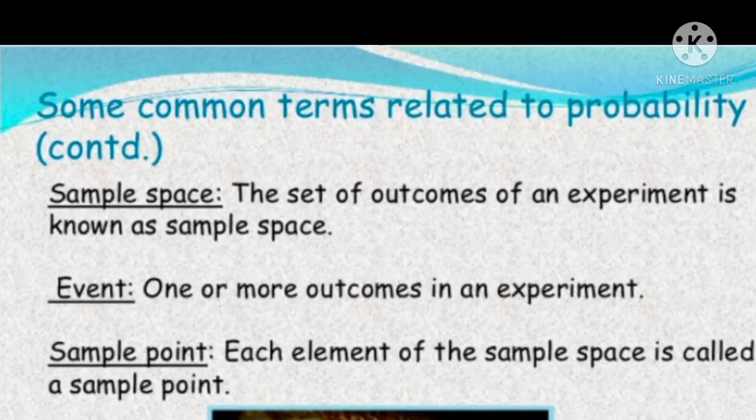The definition of sample space: the set of outcomes of an experiment is known as the sample space. Event: one or more outcomes in an experiment. Each element of the sample space is called a sample point.